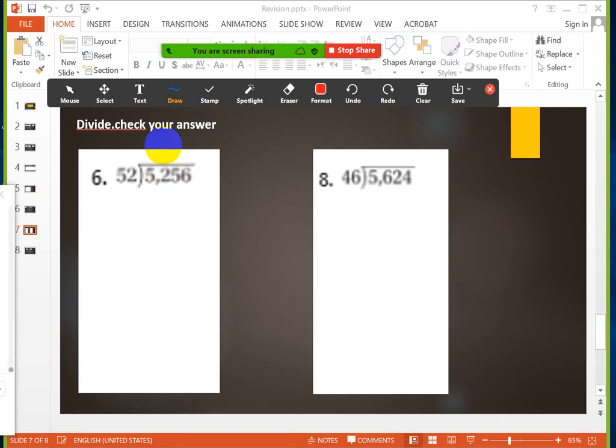Thank you, Emma. Thank you, Lana. So the first digit will be in the hundreds. So 52 divided by 52, of course it's 1, it's easy. Now 1 multiply 52, it will be 52. Now I will subtract. 2 minus 2 equals 0. 5 minus 5 equals 0.